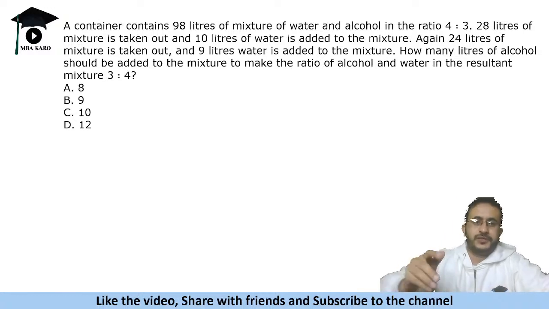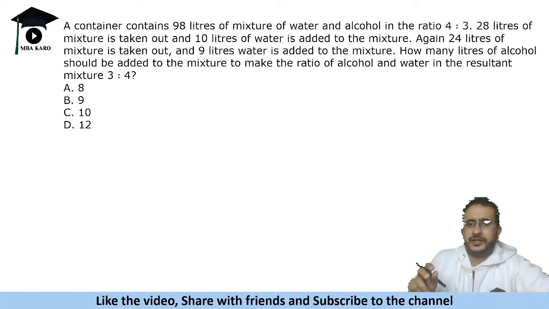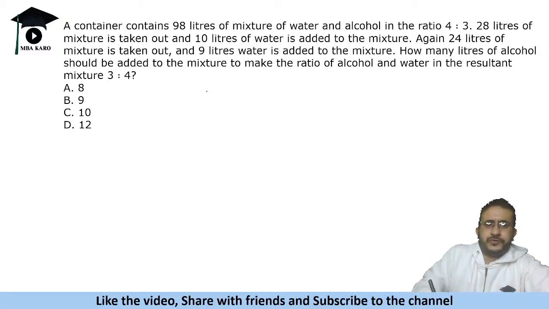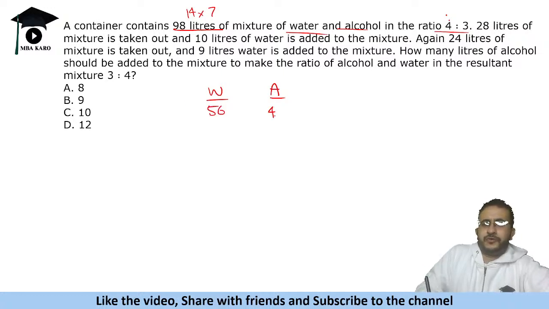Okay, so has anyone solved this question? 98 liters of milk, sorry, water and alcohol, not milk, right? So it's a step-by-step question, not difficult, but you need to follow the process. First we have 98 liters, and water and alcohol are in the ratio 4 to 3. So out of 98, 7 parts is 98, so 14 into 7 is 98. So 14 into 4, 56 will be water, right? And alcohol will be 42.